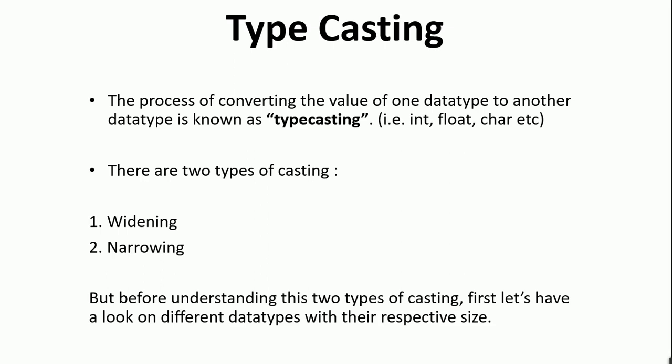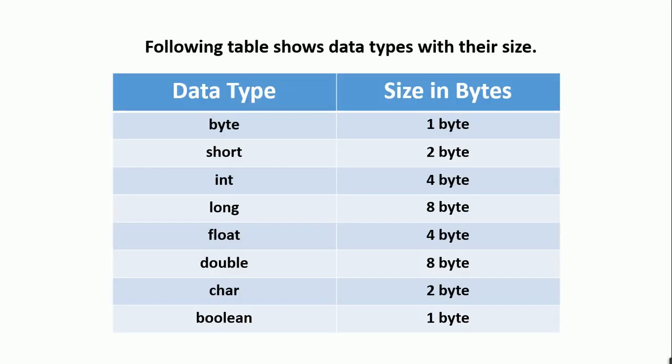But before understanding these two types of casting, first let's have a look at the different data types with their respective sizes, because it is important to know the size of a data type before we know typecasting. So we have one table here which shows the data types with their respective sizes. We have these data types in Java: byte, short, integer, long, float, double, character, boolean.